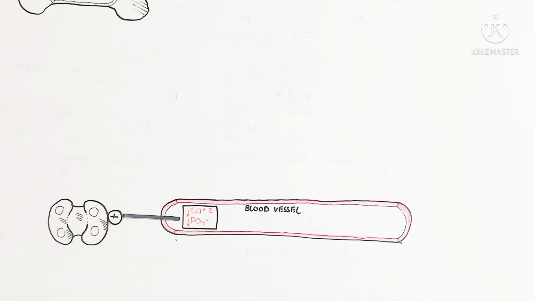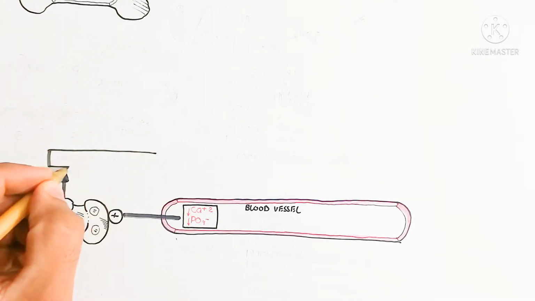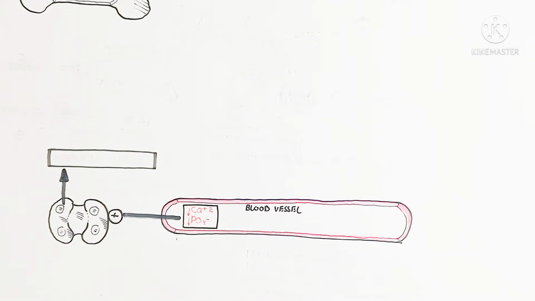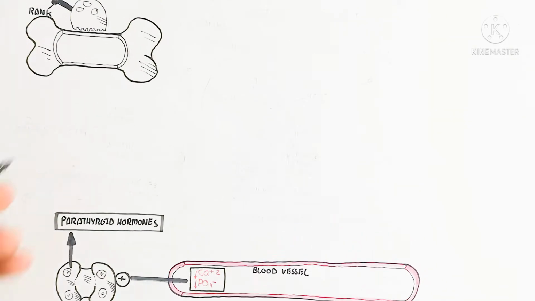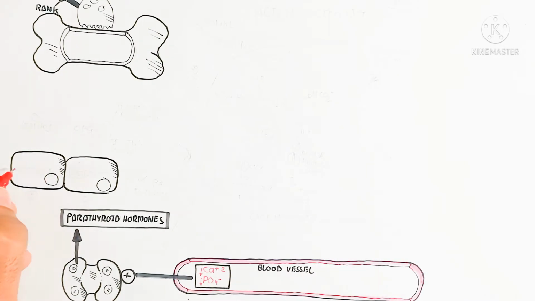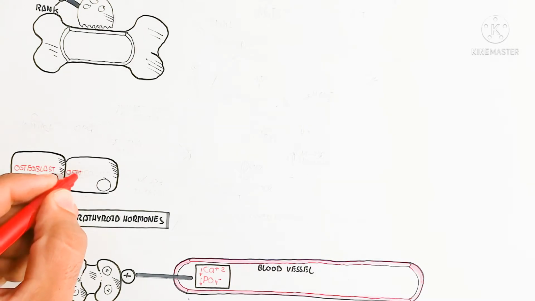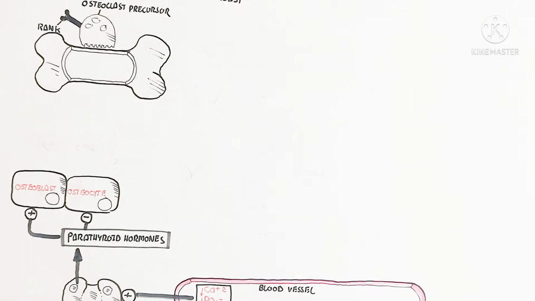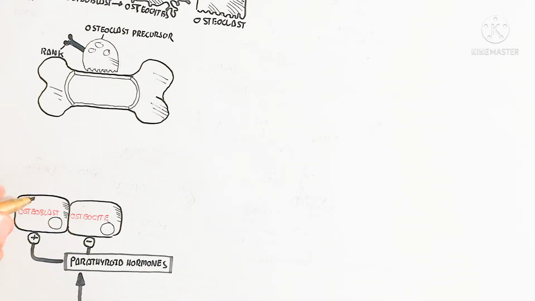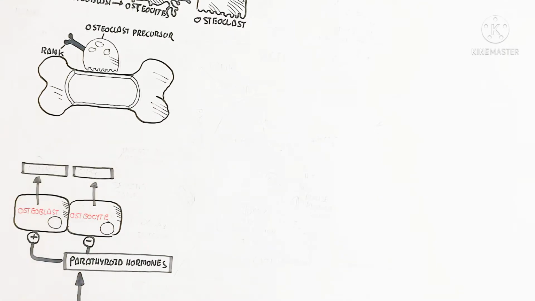In this case, the parathyroid gland is stimulated due to the low level of calcium and ultimately produces parathyroid hormone. This parathyroid hormone will inhibit the osteocytes from producing OPG, osteoprotegerin, while stimulating the osteoblast to produce RANKL. This RANKL protein will be bound with the RANK of the osteoclast precursor to become a mature active osteoclast.